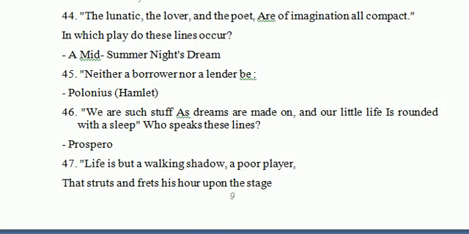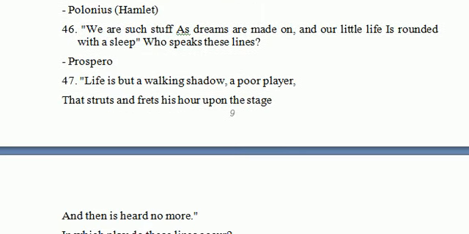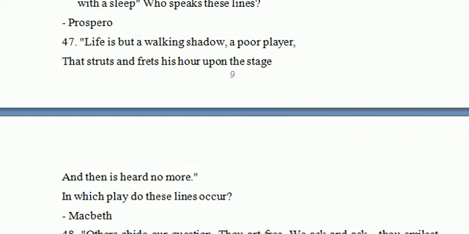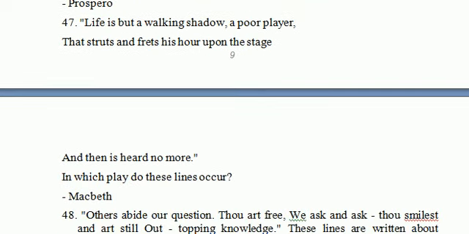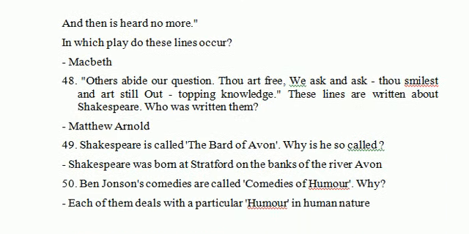Let's see next question, 47. Life is but a walking shadow, a poor player that struts and frets his hour upon the stage, and then is heard no more. In which play do these lines occur? So it is a very fantastic line from Macbeth.